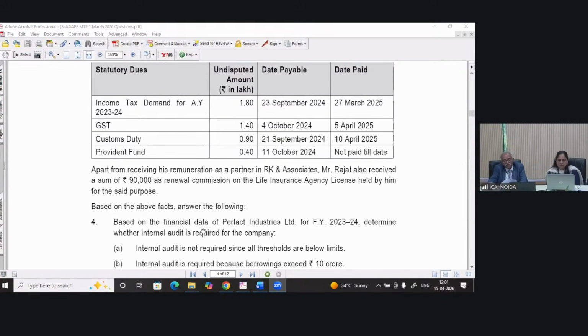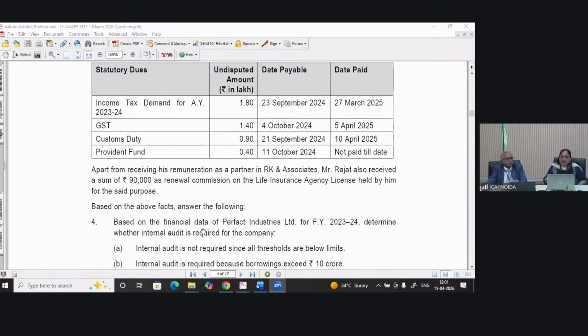Apart from receiving his remuneration as a partner in ICAI and Associates, Mr. Rajat also received a sum of 90,000 as renewal commission on the life insurance agency licensed held by him for the purpose. Based on these facts, the facts I have read, answer the following questions.